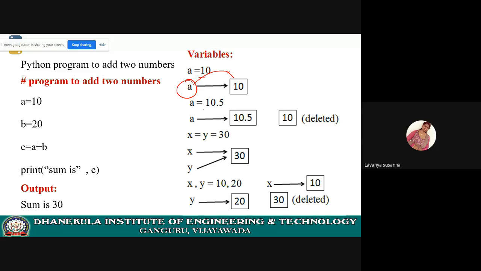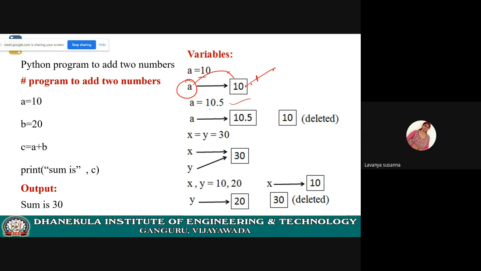Now a equal to 10.5. See what is happening: you are assigning a new value, a float value. Now what is the type of variable a? It is a float. Don't think that this 10 will be replaced by 10.5. No, 10 will not be replaced by 10.5. This integer value is not mutable, it is immutable. You cannot change these integers.